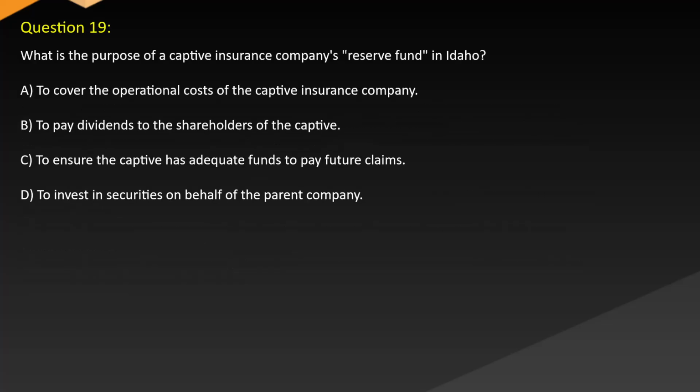Question 19. What is the purpose of a captive insurance company's reserve fund in Idaho? A. To cover the operational costs of the captive insurance company. B. To pay dividends to the shareholders of the captive. C. To ensure the captive has adequate funds to pay future claims. D. To invest in securities on behalf of the parent company.